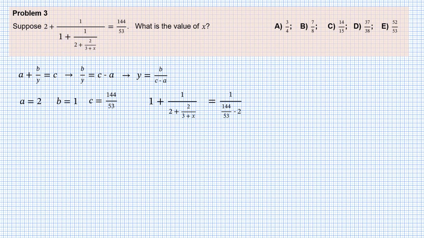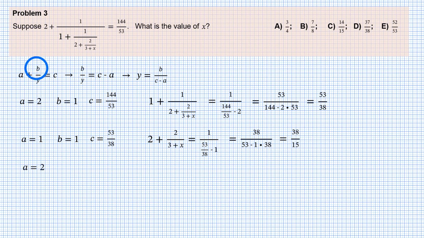Here we can multiply both numerator and denominator by 53, so 53 goes to the top, and we finally get 53 over 38. And we get a new equation which also has a big denominator, and we already know how to treat it. This time a equals 1, b equals 1, c equals 53 over 38. And we get the value of the new denominator, which can be simplified to 38 over 15.